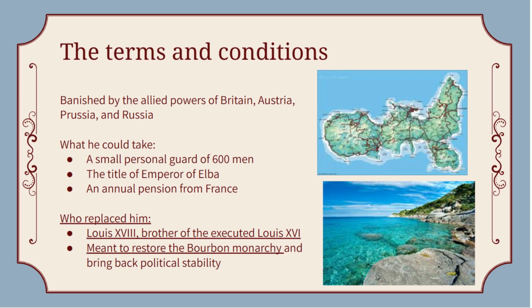So Napoleon gets sent off to Elba, and he gets a few things with him. He can take a small personal guard of 600 men. He gets the title Emperor of Elba, and he gets an annual pension from France. And looking at the pictures of Elba, honestly, that sounds like a great way to live the rest of my life. So replacing him is going to be the brother of the executed Louis XVI. And these monarchs, the rest of Europe, they mean to restore the Bourbon dynasty by doing this. They want to ensure that peace and stability.